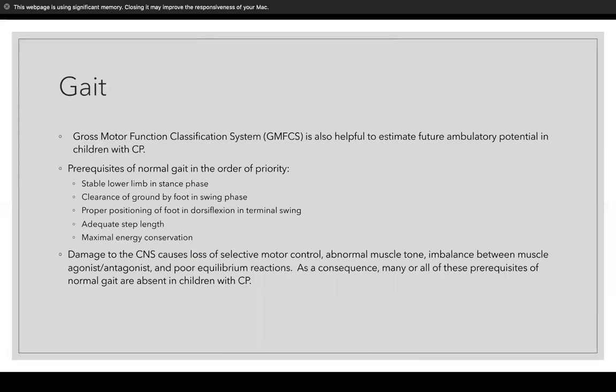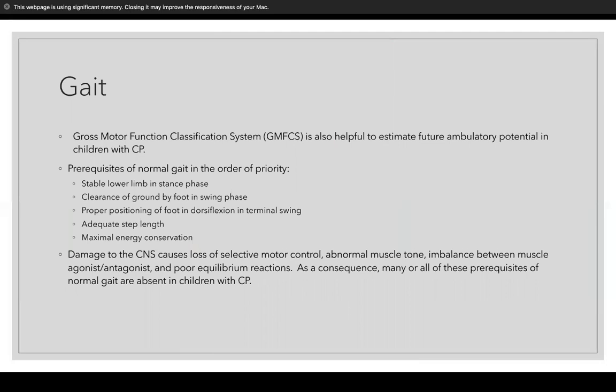Okay, so as we mentioned before, the Gross Motor Function Classification System is also helpful to estimate future ambulatory potential in children with CP. And so to know what is abnormal in someone, it's good to know what's normal in gait. So these are the prerequisites that someone should have in their normal gait. So they should have a stable lower limb in the stance phase, the clearance of the ground by the foot in swing phase, proper positioning of the foot in dorsiflexion at terminal swing, adequate step length, and maximal energy conservation.